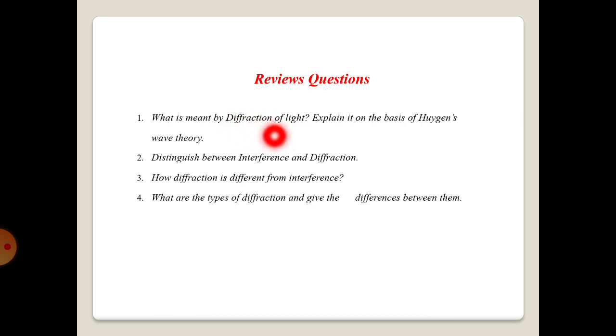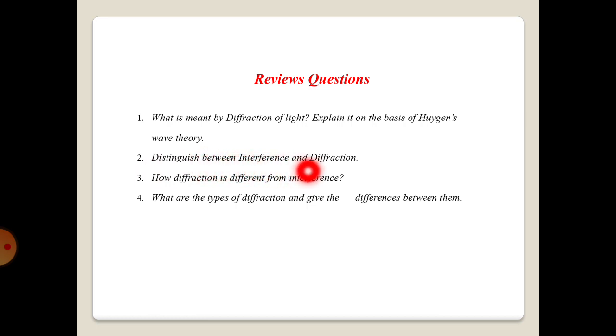So diffraction means bending of light waves. Explain it on the basis of Huygens wave theory. According to Huygens theory, interference of secondary wavelets which originate from different points of the exposed parts of the same wavefront causes diffraction.